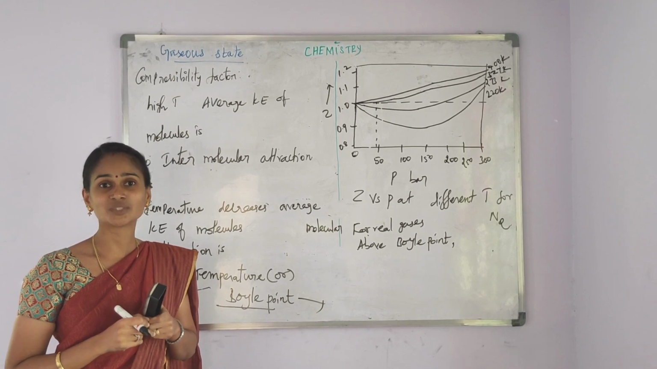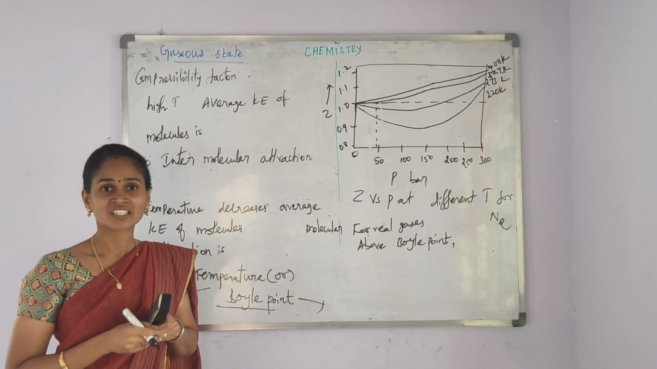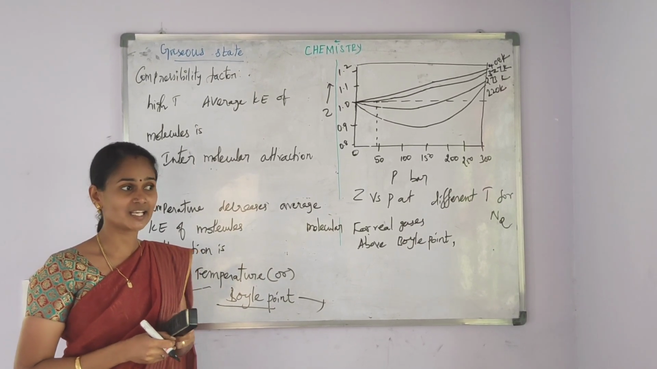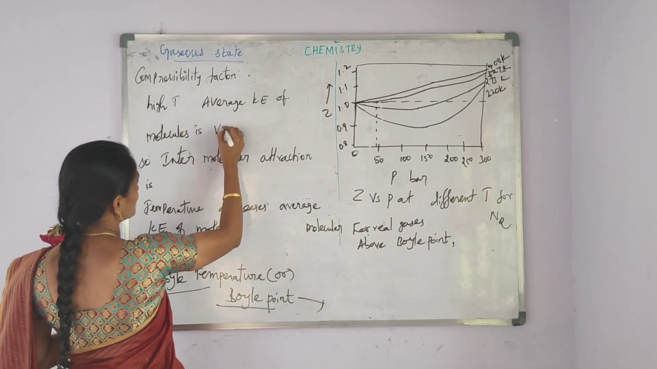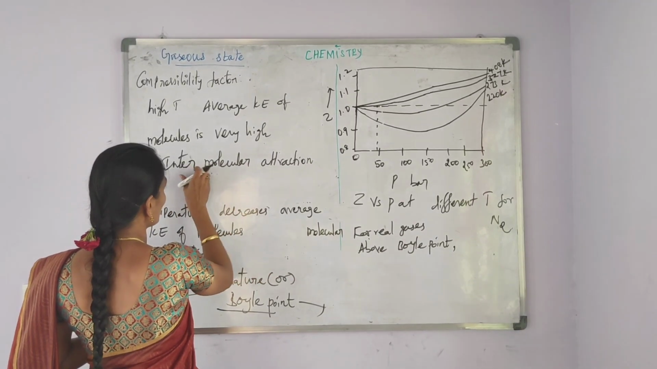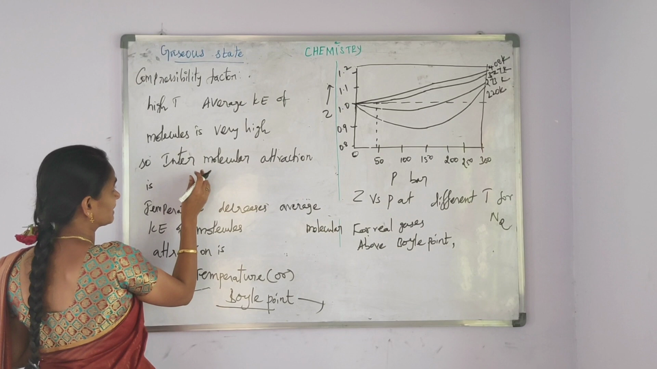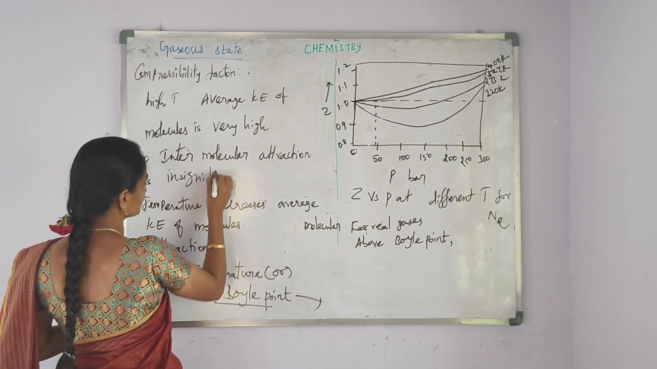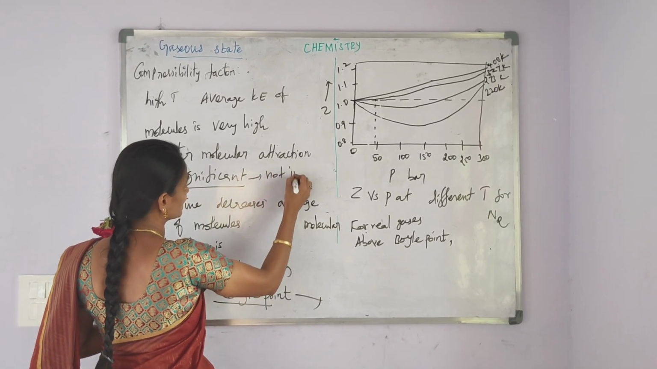Before, we saw how the gases behave ideally under low pressure. Now we will discuss how the gases behave ideally under high temperature. At a high temperature, average kinetic energy of the molecules is very high. So, intermolecular attraction, that is force of attraction between the gas molecules, is insignificant. Here, insignificant means not important.